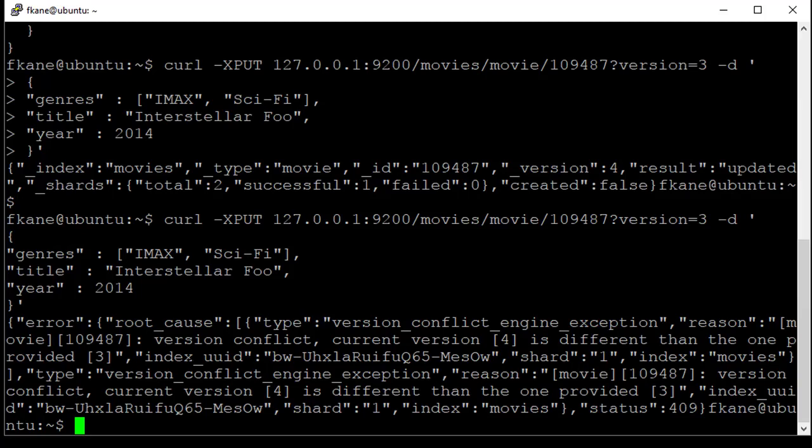So this is how optimistic concurrency control works, by just taking note of the version number that you get back when retrieving a document, and then specifying that version number when you attempt to update that document. So it's a very reliable way around this problem.